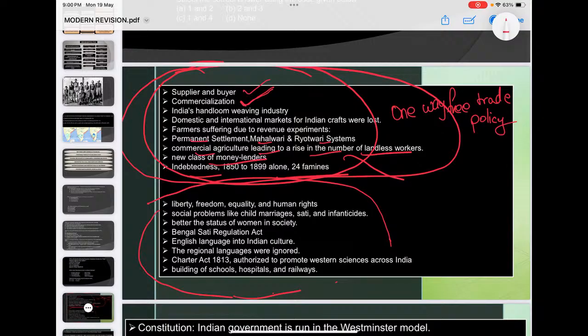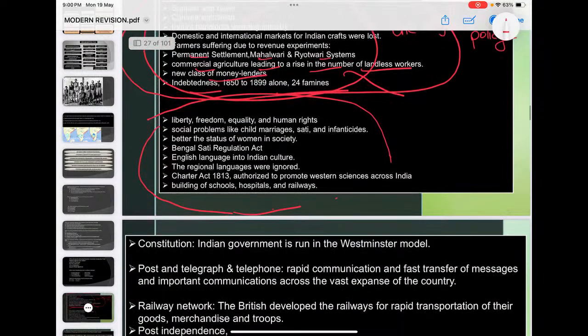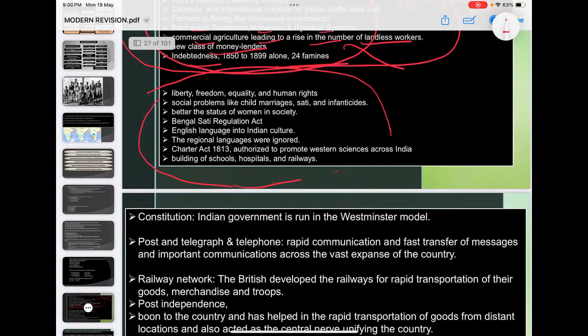New languages, philosophies and literature were introduced, while regional languages were ignored. Then there was centralization by the 1833 Act. Then there were new schools, new education, western science, hospitals, railways. This is the other side of British colonialism.